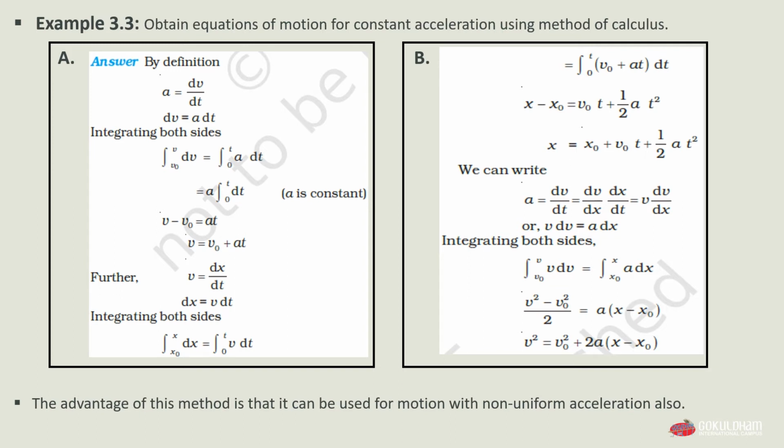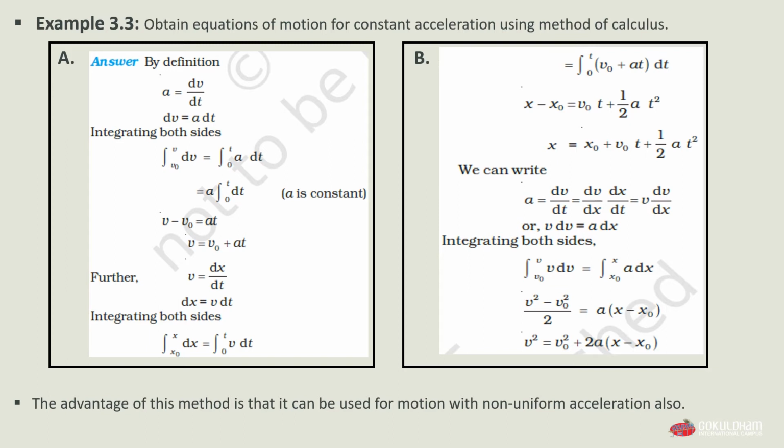Now we will again integrate on both sides. We will integrate on the left side, limit v0 to v, integrating v dv, equals, on the right hand side, integrating a dx with limit x0 to x. Integrating the left side we will get (v square minus v0 square) divided by 2, and integrating the right side we will get a multiplied by (x minus x0).